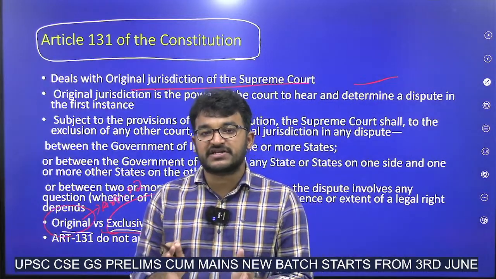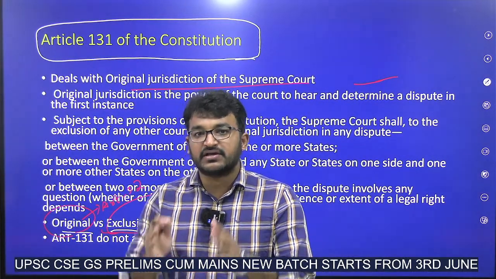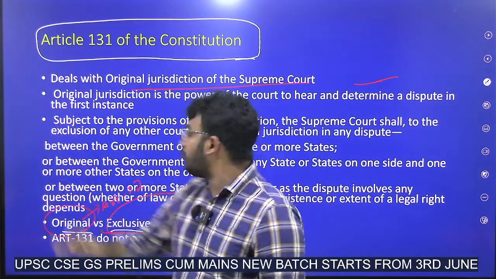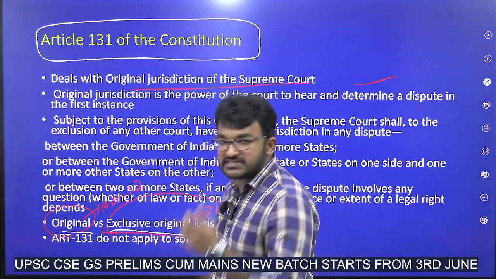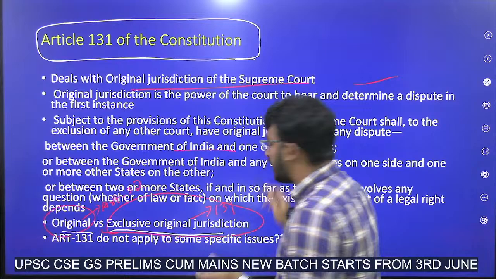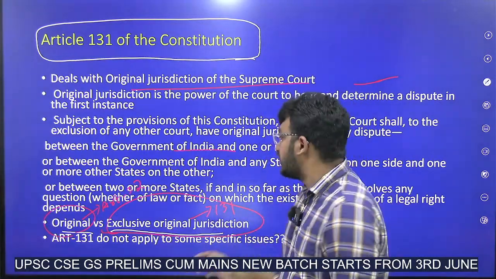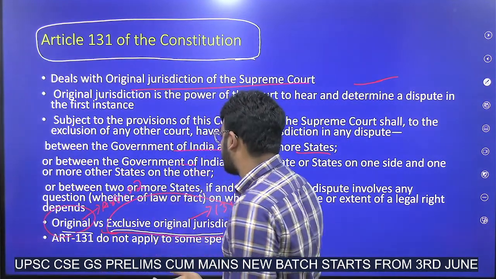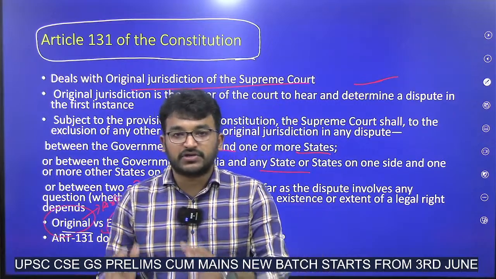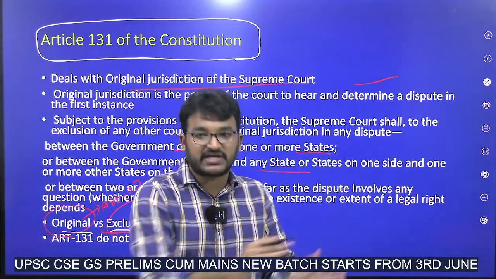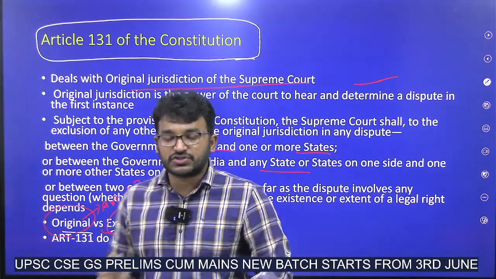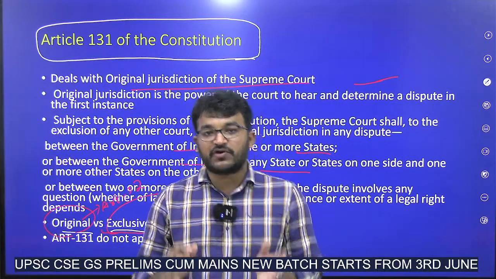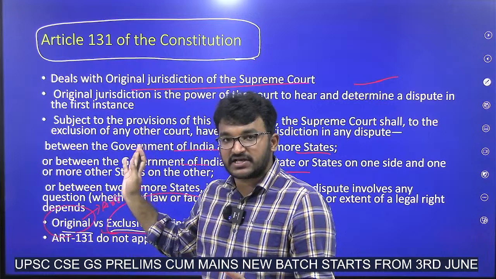and there are specific cases which are mentioned directly in the Constitution of India. On what cases can we go to the Supreme Court under Article 131? What are those instances? When there is some issue between the Government of India and one or more states, or between two different states, or when two or three states on one side and the central government and other states on the other side. So the major thing which Article 131 deals with is federal disputes. All the federal disputes will be dealt with under this Article 131.